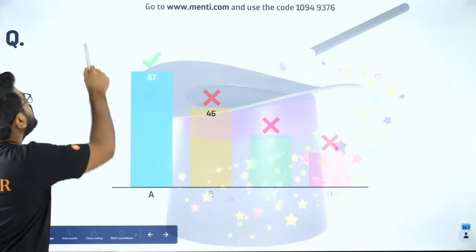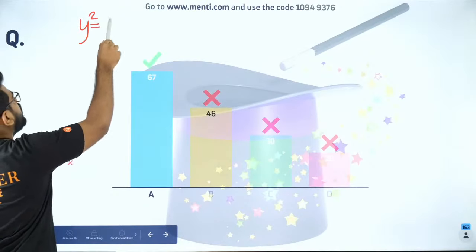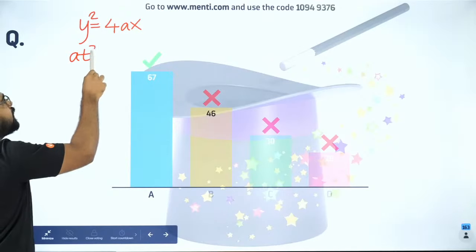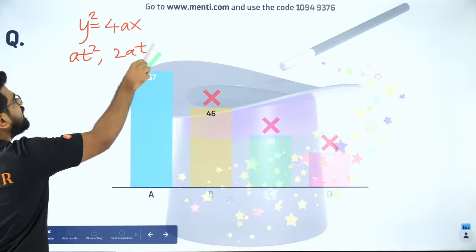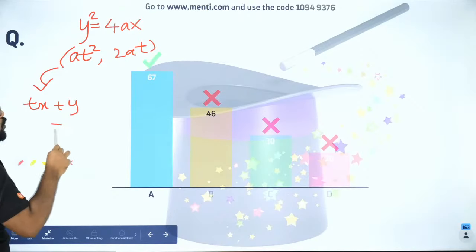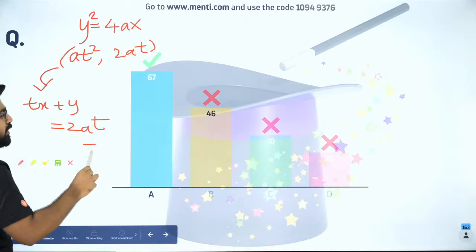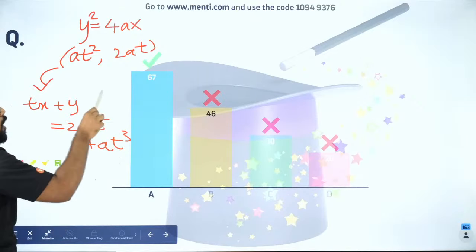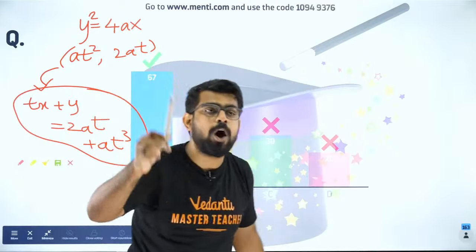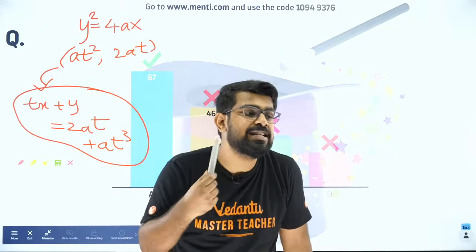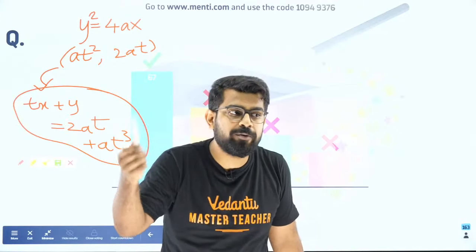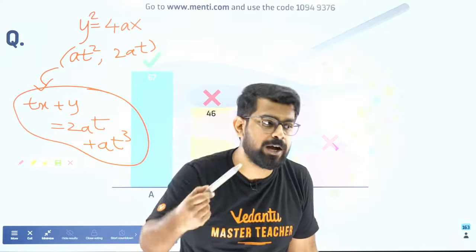For example, if you take the parabola y square equal to 4ax, the equation of normal at a parametric point at square comma 2at is given by what? It is given by tx plus y is equal to 2at plus at cube. That is the answer. This is a direct formula which I want you to remember. So now those who did not know it before will at least make an effort to learn it.